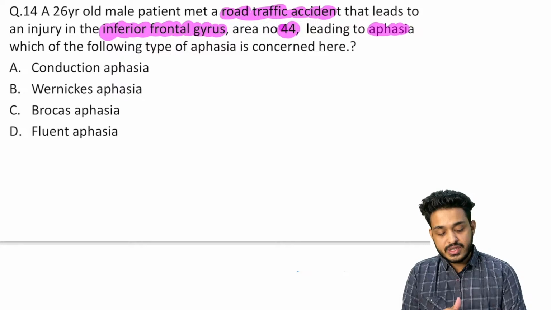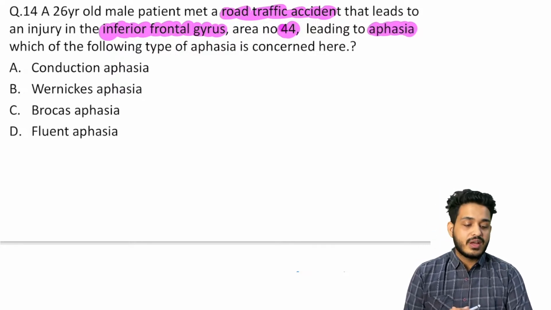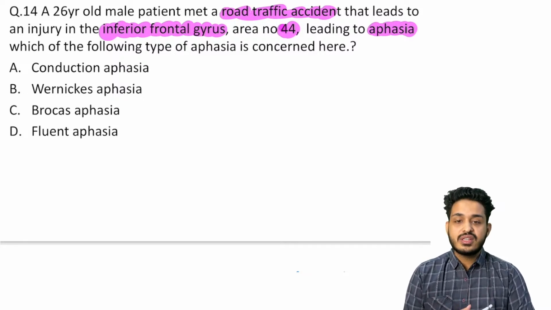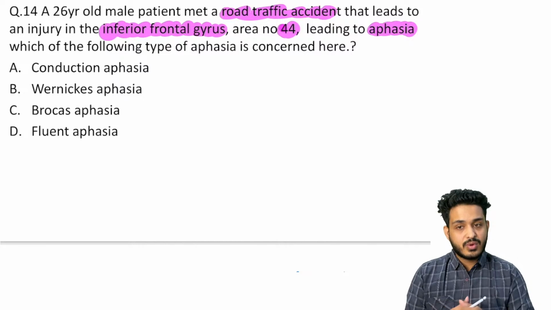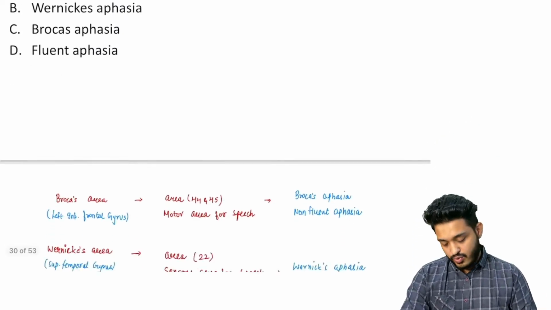What is happening with the patient? Patient is having what? Aphasia. Patient is having what type of aphasia? Whenever there is a lesion in the inferior frontal gyrus. If any patient is having a lesion in the inferior frontal gyrus, if there is a problem with the frontal lobe, let's try to understand what kind of lesions you will be finding over here.